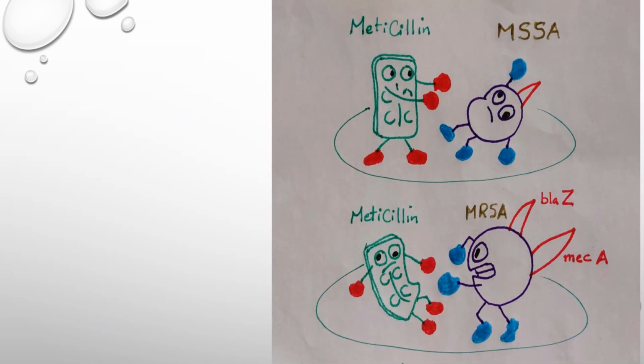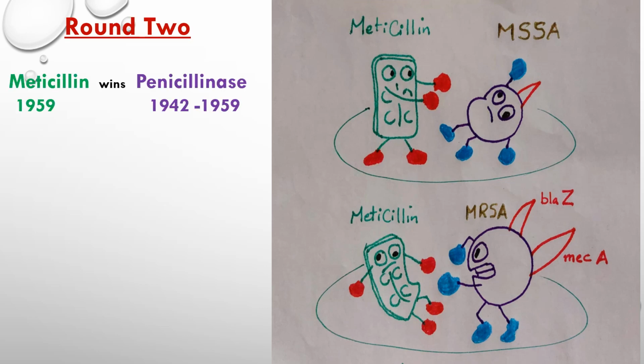Round 2 of the battle. From the year penicillin was introduced, 1942, to 1959, when methicillin was introduced, Staphylococcus aureus kept producing narrow-spectrum penicillinases, and we called it methicillin-sensitive Staph aureus.